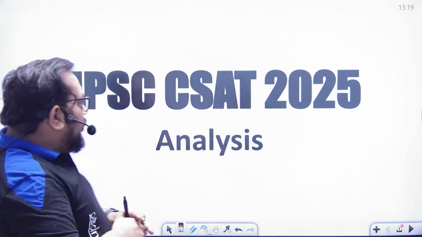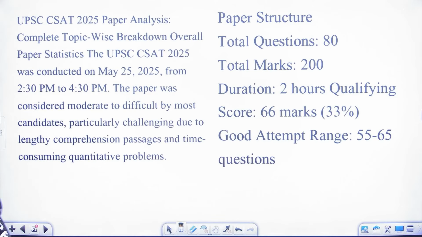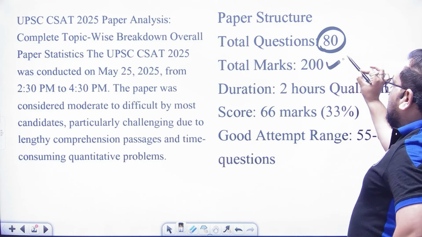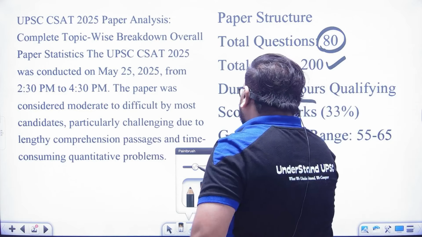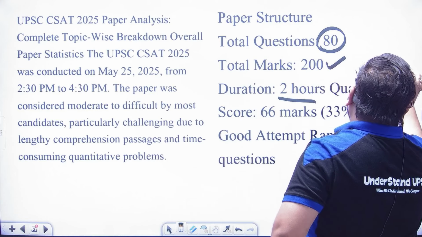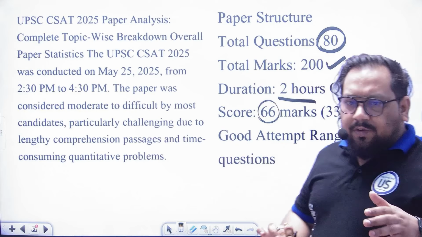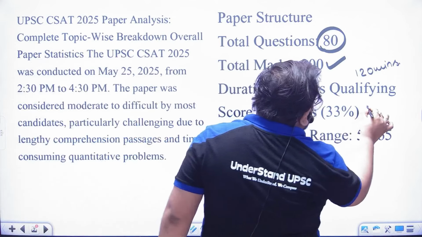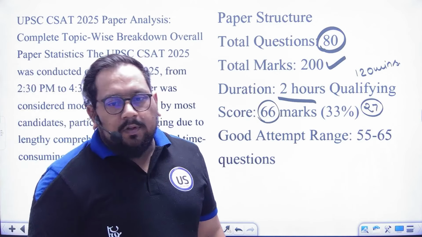Okay, so first we start with the paper breakdown and paper structure, paper analysis. You have 80 questions in the exam, total marks 200, duration 2 hours, which means 120 minutes. The qualifying score is 66. But if you check the questions, how many you need to qualify, that is 27. Okay, 27, that is 33% of 80.